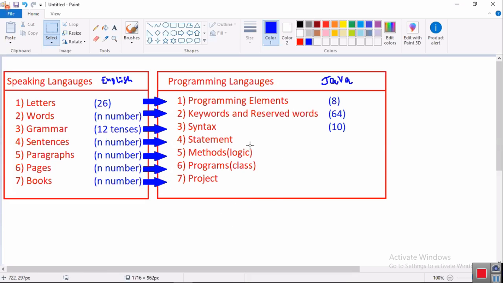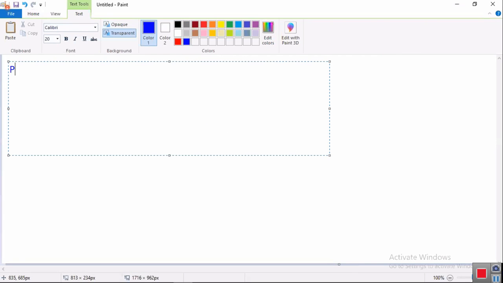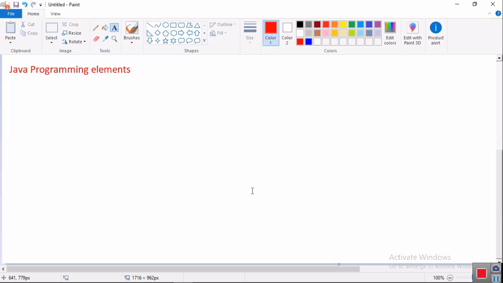Tell me now, our journey should start with what? Programming elements. Are you ready? Let me start. Java programming elements. Already I have the document, so why waste time? Let me run it. So let me start with Java programming elements.